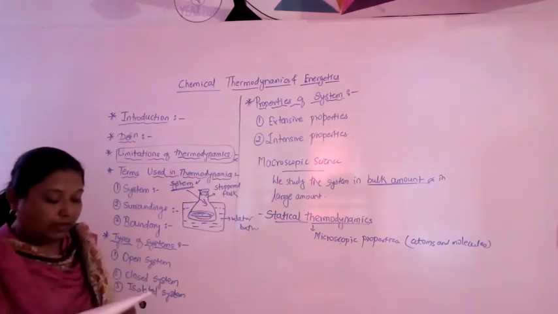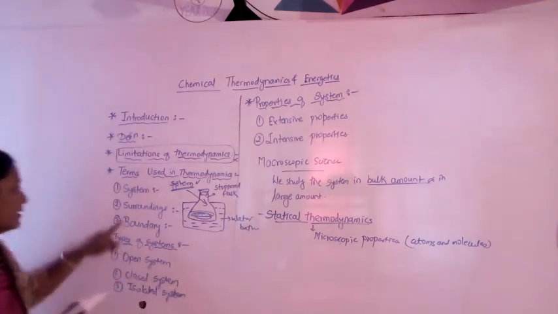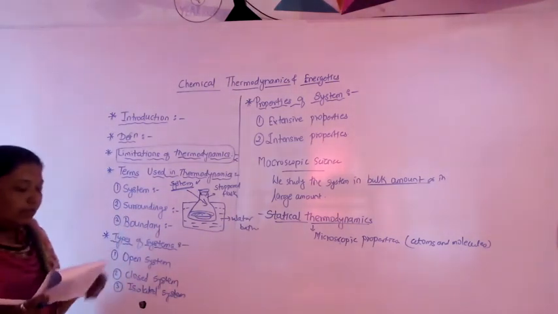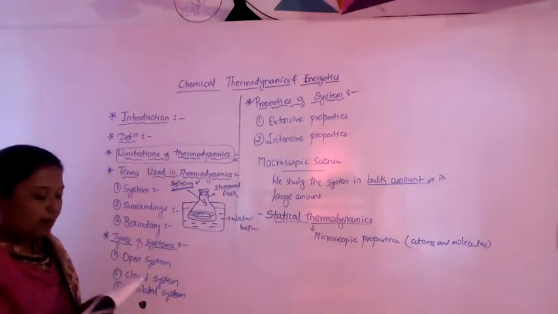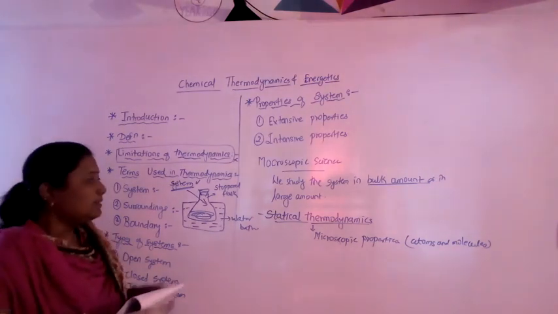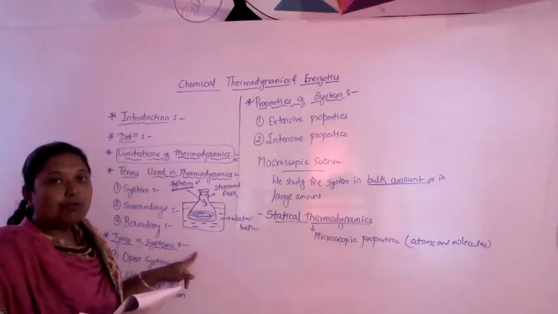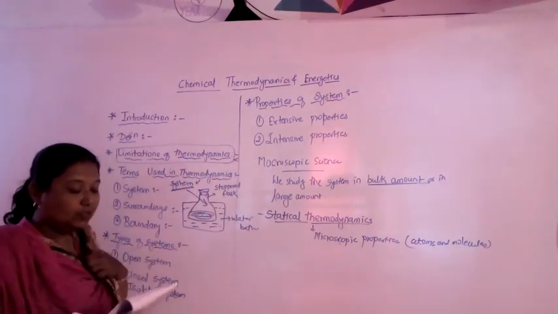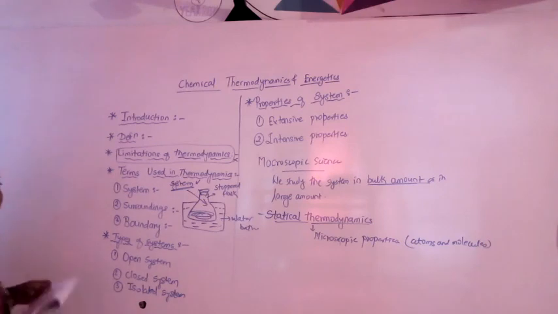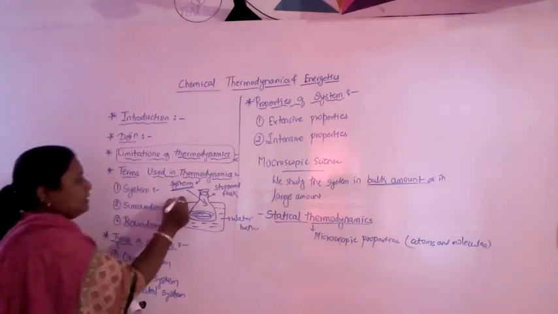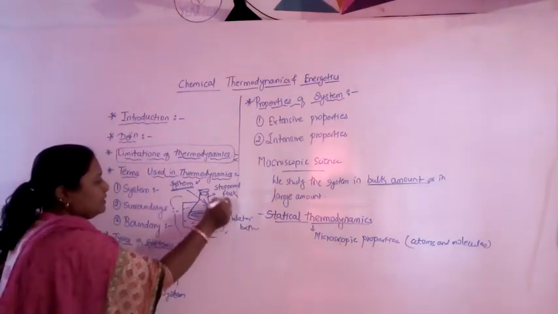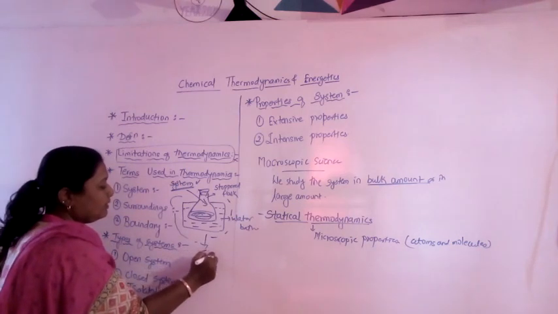Then the next point is the surrounding. What is the surrounding? All other parts of the universe outside the system is called the surrounding. So this is the surrounding.